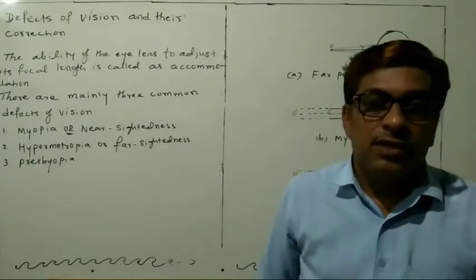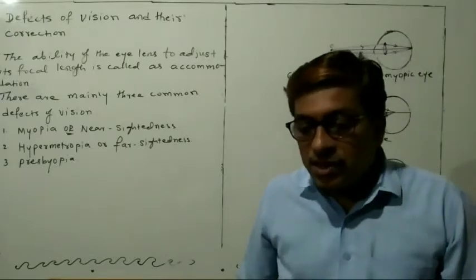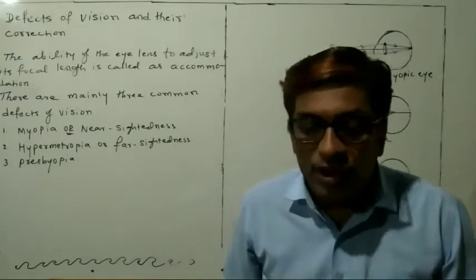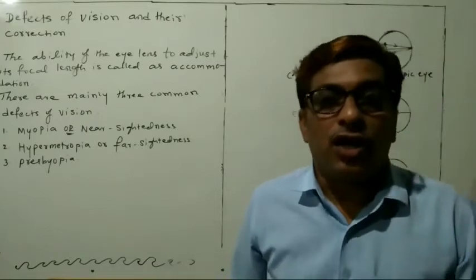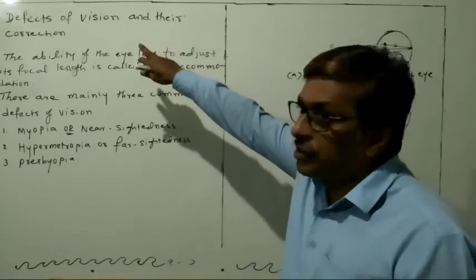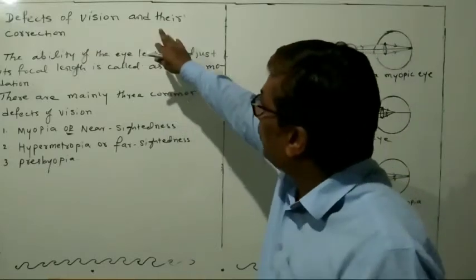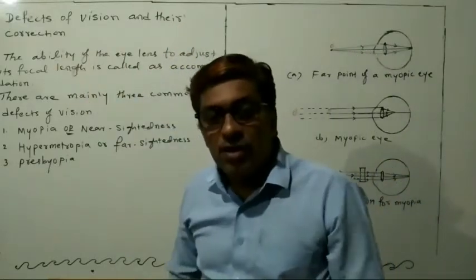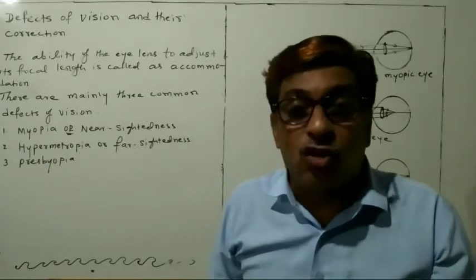Standard 10th, Subject Science, Chapter 11, The Human Eye and the Colorful World. Dear students, today we discuss defects of vision and their correction. So what do you mean by defects of vision?